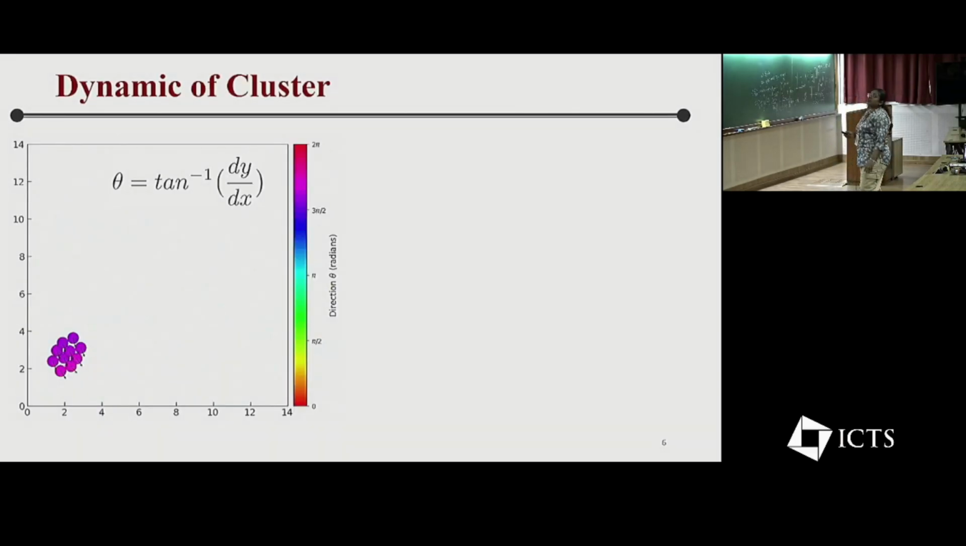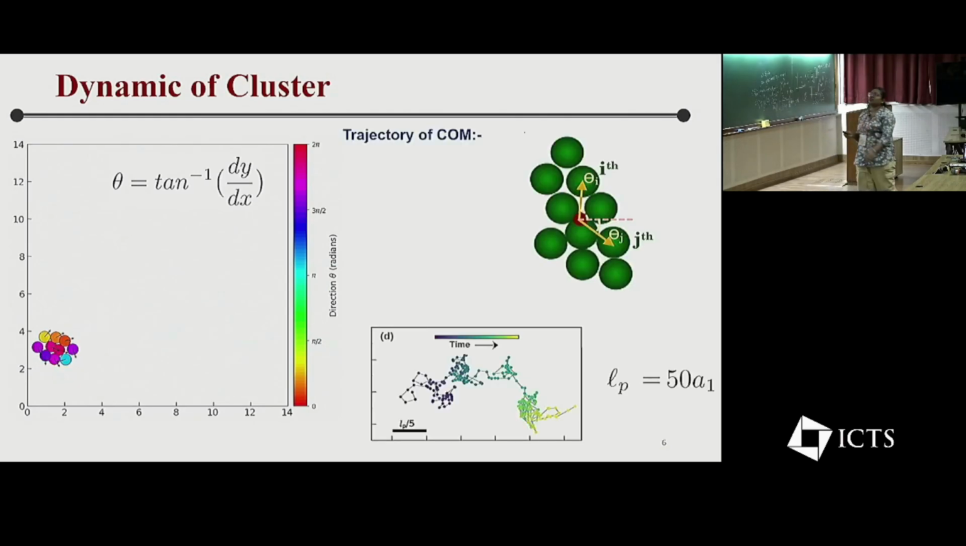So we are interested in the dynamics of the cluster. This is the visualization of the dynamics of the cluster. Now we calculate the center of mass and plot it with respect to time. From here we can observe that our cluster is not just translating or rotating, it does both. Now we are interested in at which time or for which parameter it translates, or for which parameter it rotates.